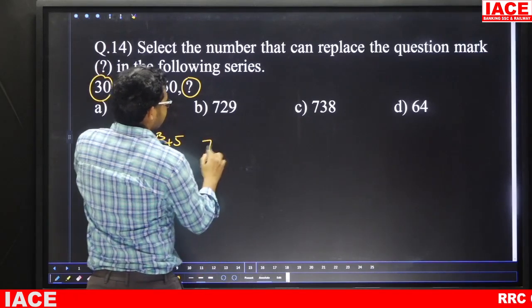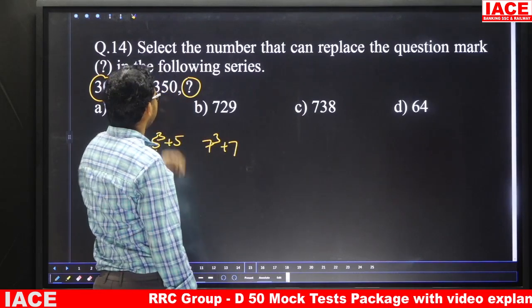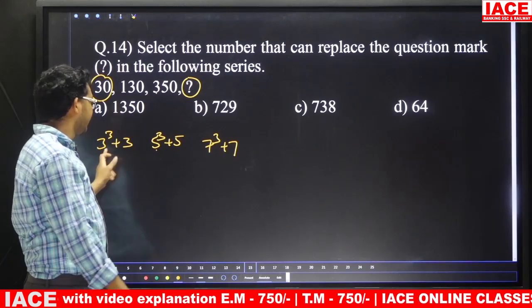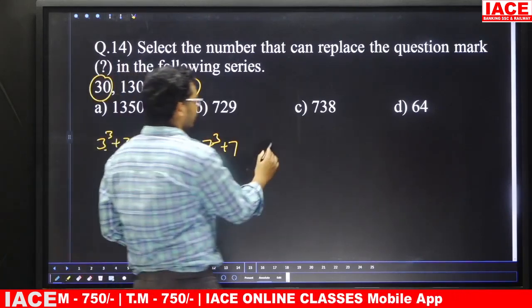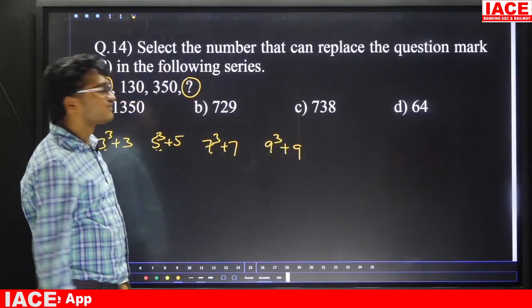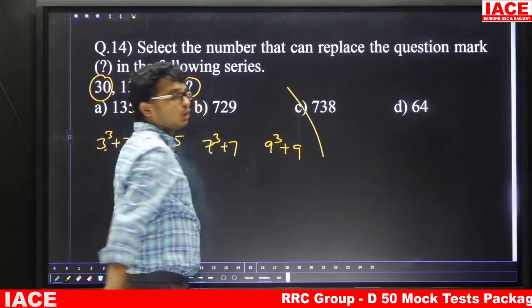Next, 350: 7 cube plus 7. 7 cube is 343, plus 7 is 350. That means here odd number cube plus that number: 3, 5, 7. Next one is 9. 9 cube plus 9. 9 cube is 729, plus 9 is 738. So the answer is option C.